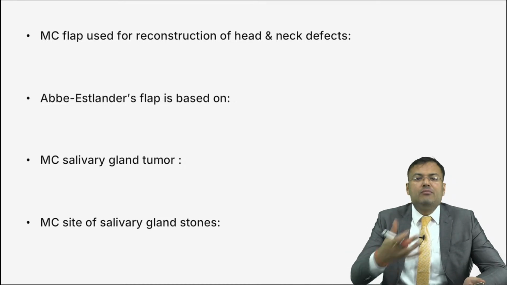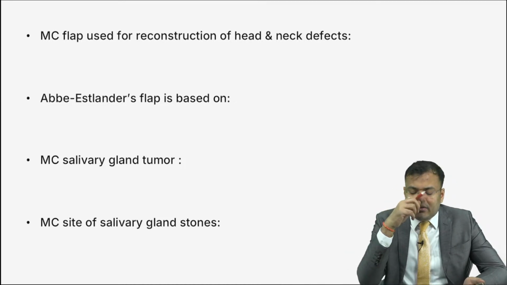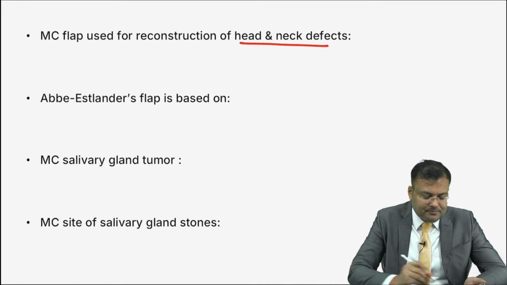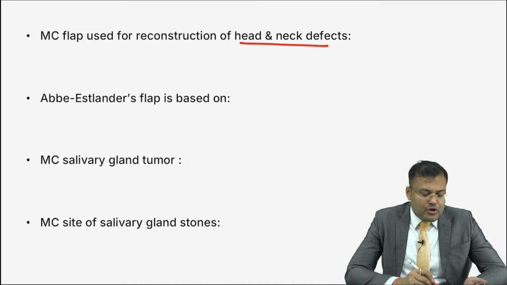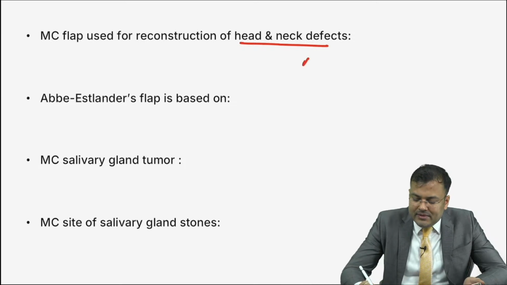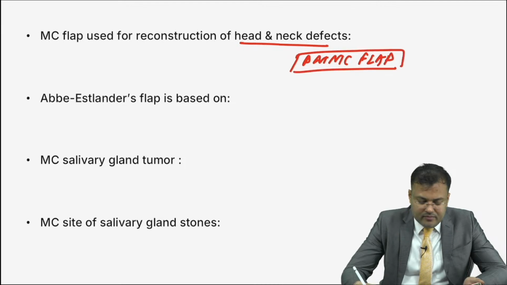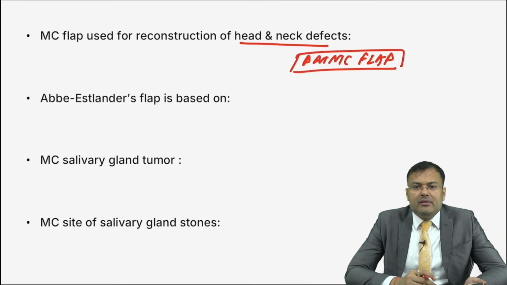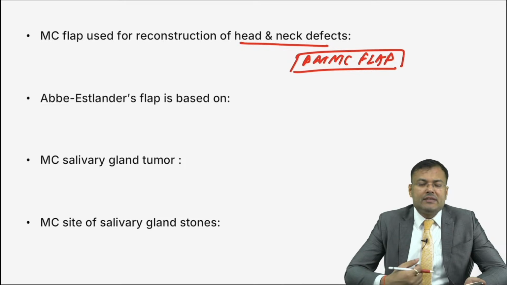Next, what is the most common flap used in reconstruction of head and neck defects? Tell me. Yes, it is PMMC flap. Now tell me the full form. PMMC, that is pectoralis major myocutaneous flap.